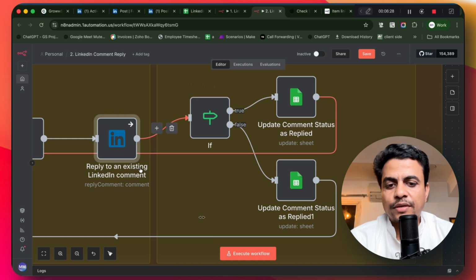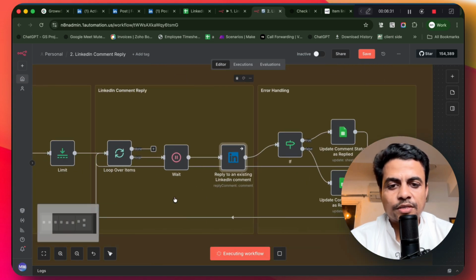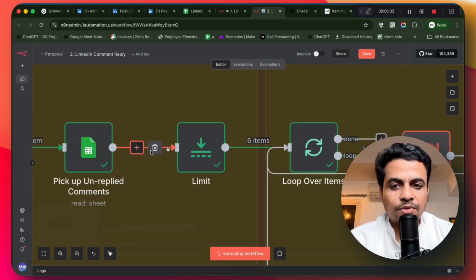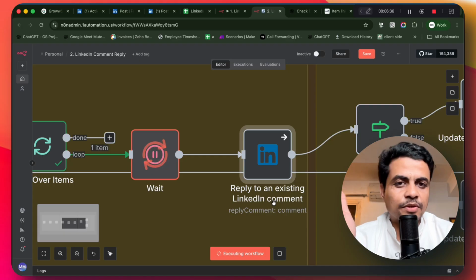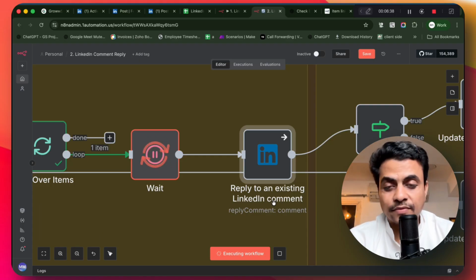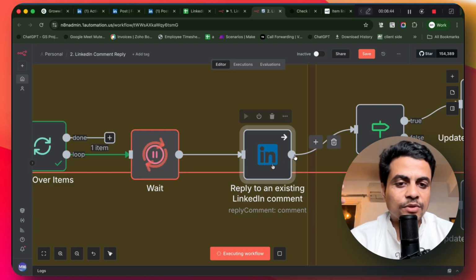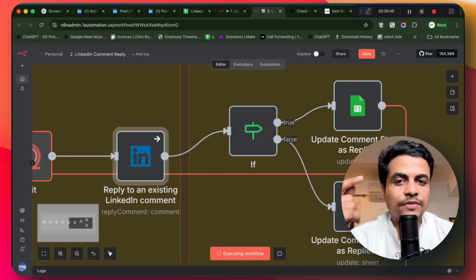And now if I go here just to run it manually to showcase how it looks, see it is getting comments, total 6 items came out, and now it is processing with up to 100 seconds of delay to make it genuine, to make it like a human-based reply. It's working out. It's going to utilize this module, and then each of these comments will be replied.